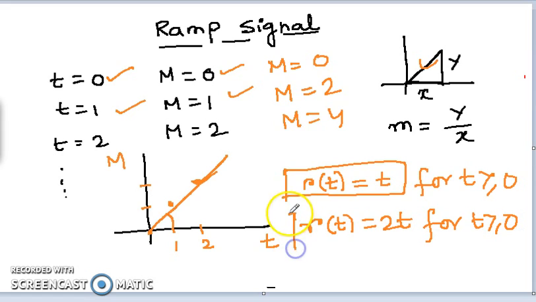In this way we can express a ramp signal. If you observe, you can find a ramp signal is nothing but an equation of a straight line passing through the origin. So these are the general expressions of a ramp signal.